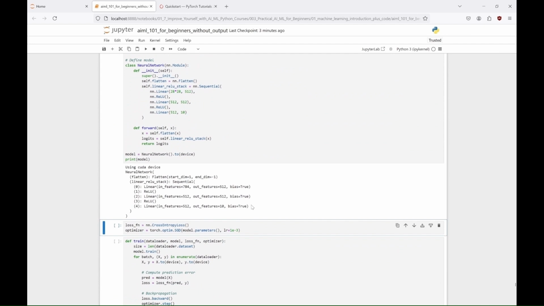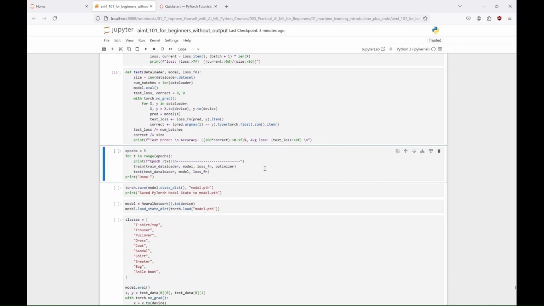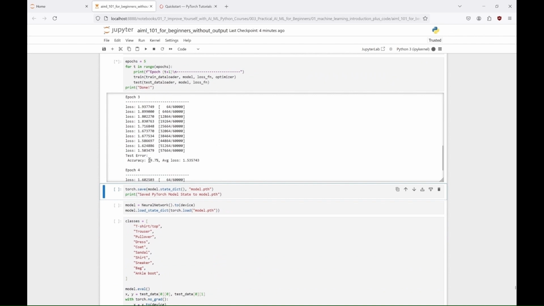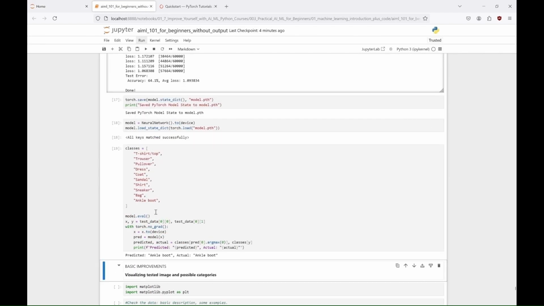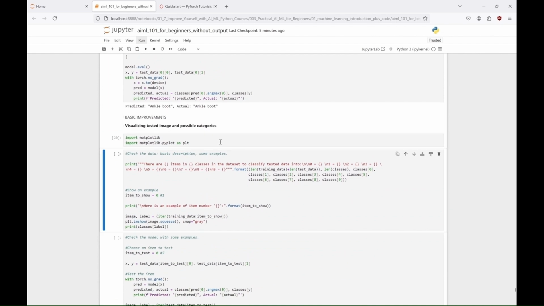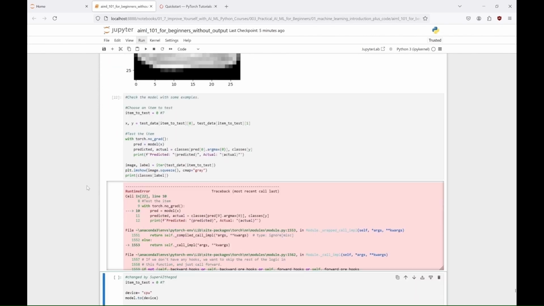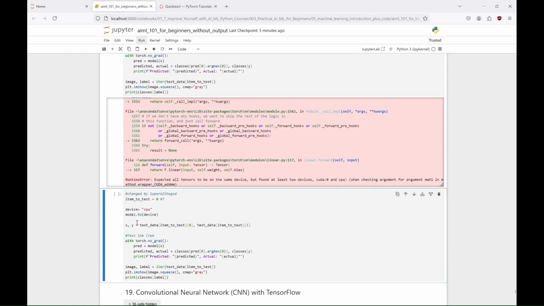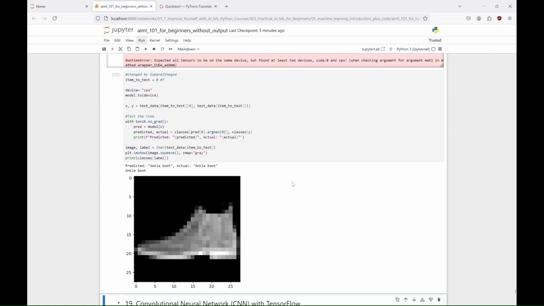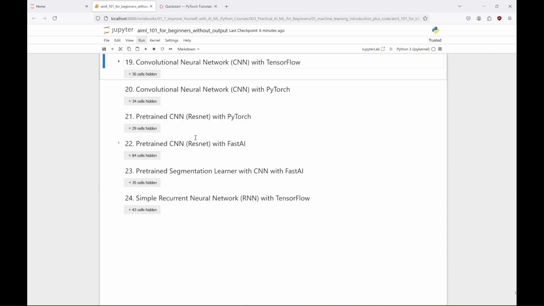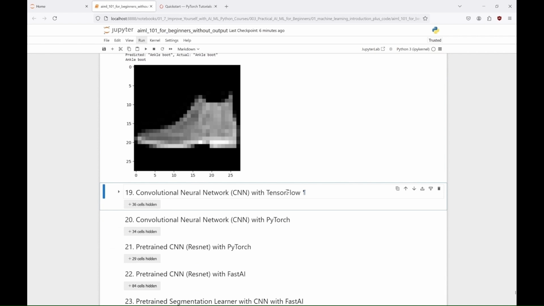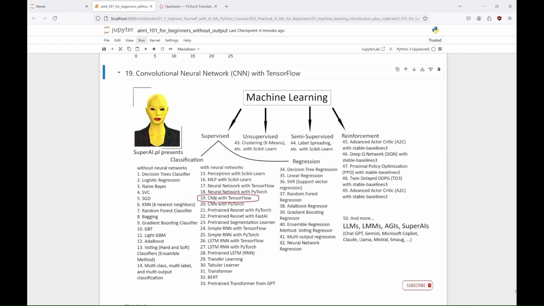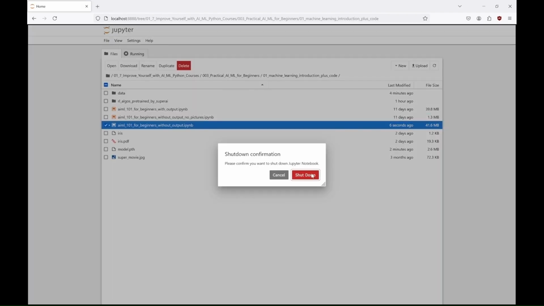We define a neural network model with a flattened layer, 3 dense layers and ReLU activations. The model is trained using a specified loss function and optimizer, and then evaluated on the test dataset to determine its accuracy. Finally, we save the trained model, load it, and use it to make predictions on new data. For improvement, we can just visualize our tested examples, and see that the model sometimes correctly predicts that this is an ankle boot, and sometimes it's wrong, like here when it predicted pullover and this is a shirt. And that's it. Another working example that awaits your own testing and modification. Have fun with it.